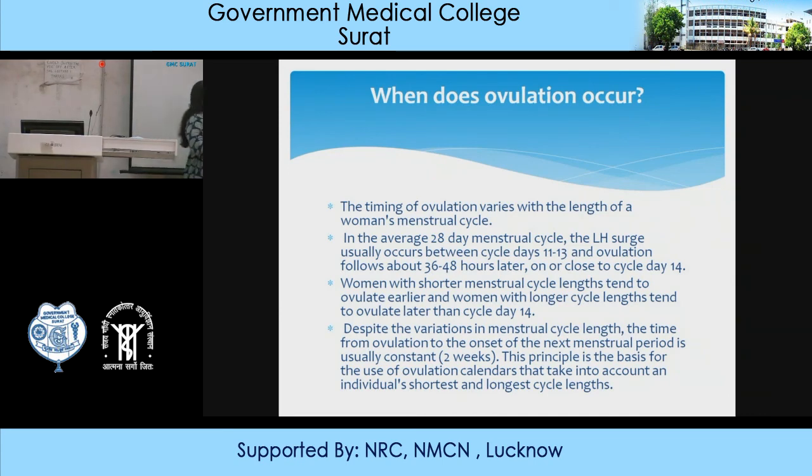This principle is the basis for the use of calendar methods for the safe period calculation and also during infertility. We can calculate when the ovulation will take place, and accordingly we can advise the female. So we can calculate it from the longest cycle and the shortest cycle.